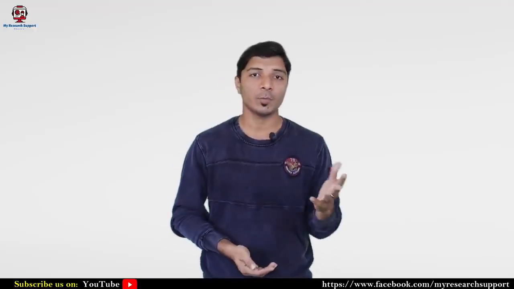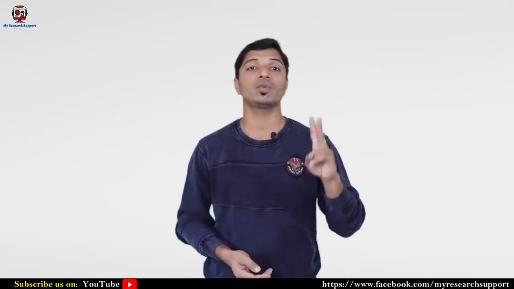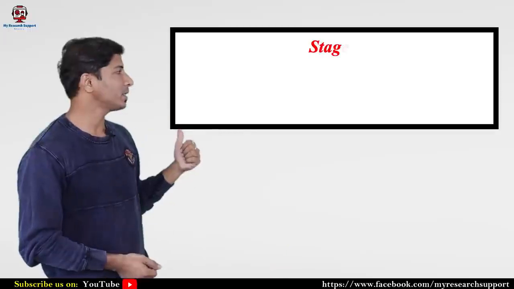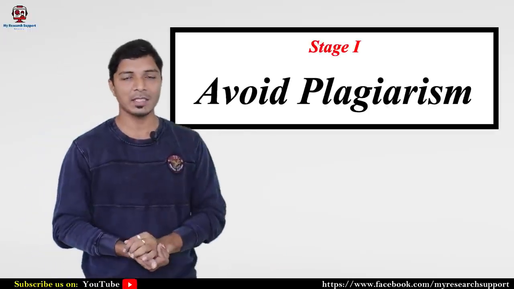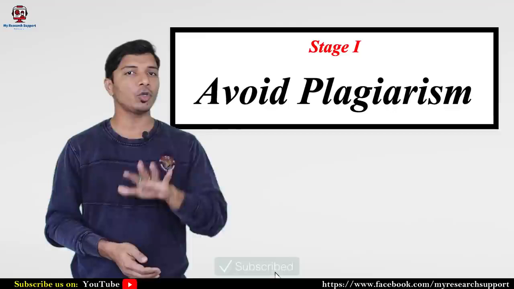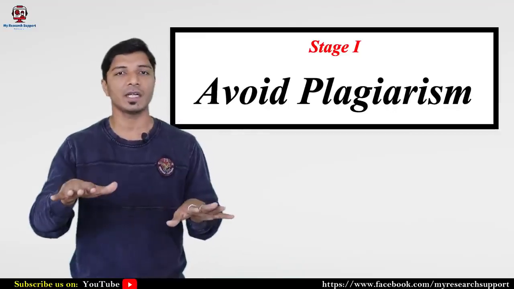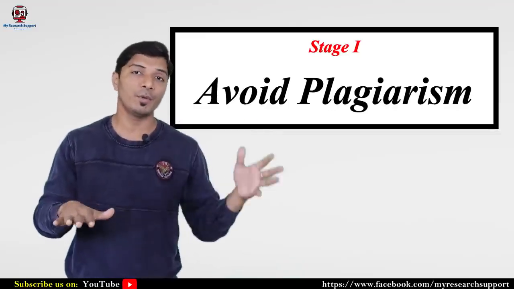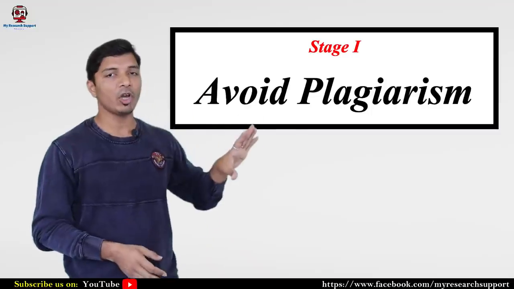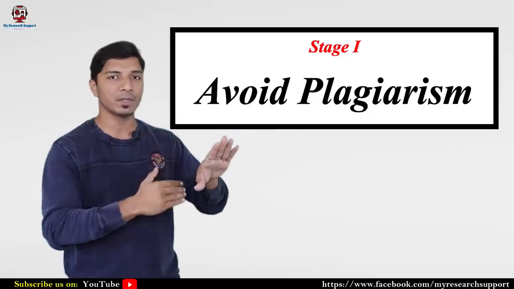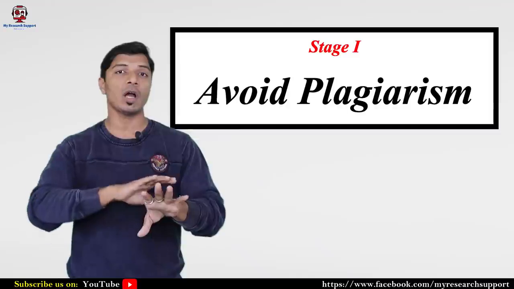Okay, so to keep the plagiarism of your document as low as possible, you have to go through two important stages. First is avoid plagiarism. This is a preventive stage, means you need to take care while writing the research article or document and before writing it. Here you have to follow some simple steps so that you'll be able to avoid plagiarism.